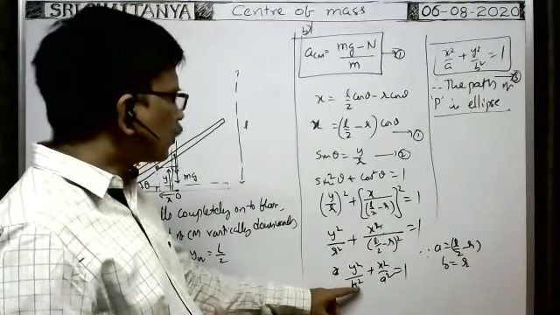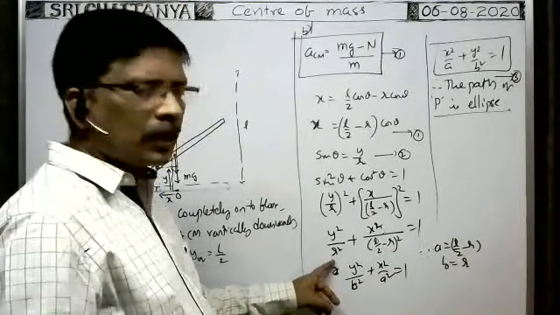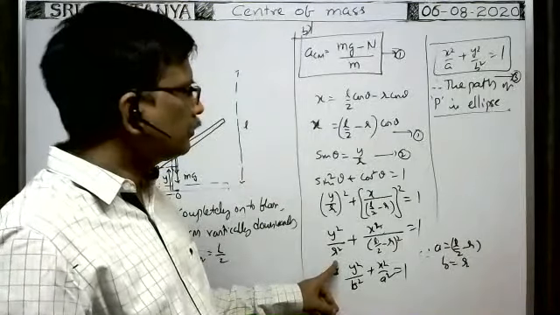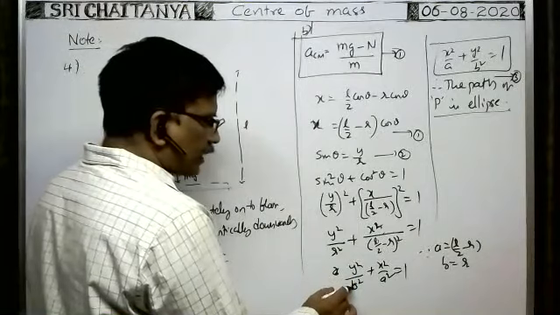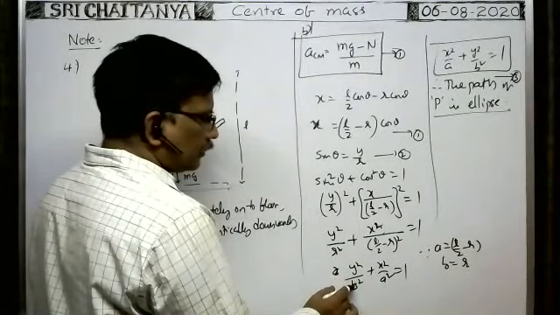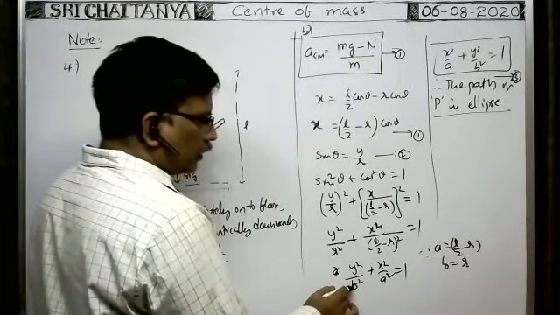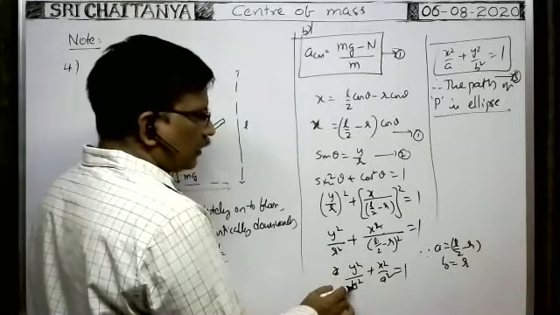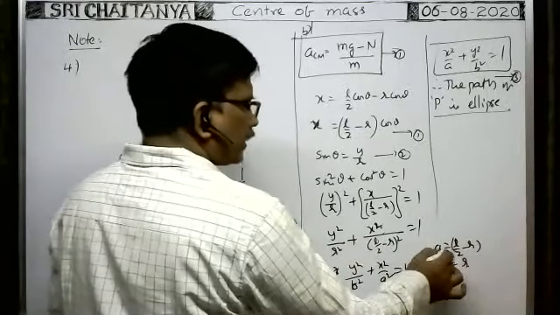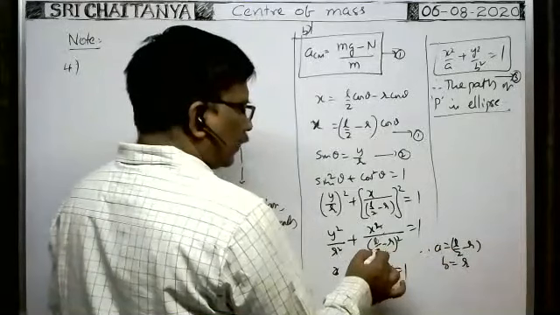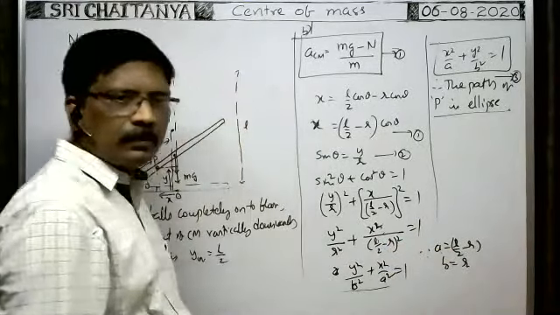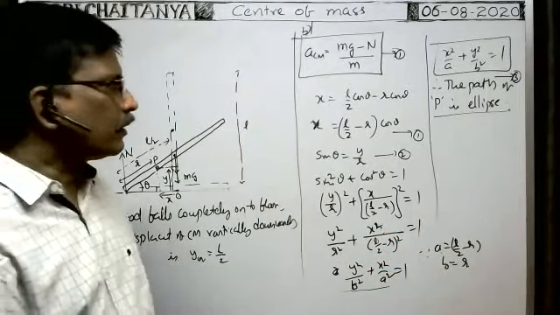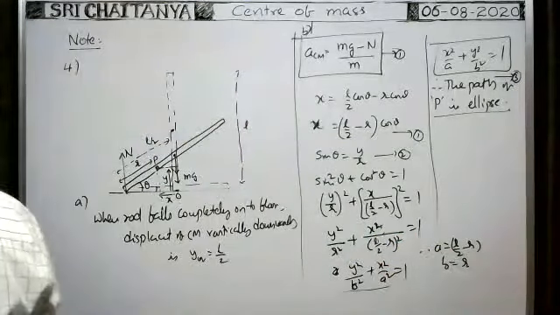Here b square is equal to r square means b is equal to r only, no? Here this is constant. This r is taken as b. That's why r square means b square. L by 2 minus r is taken as a. That's why L by 2 minus r whole square means a square. Okay, right. So this concept is also important.